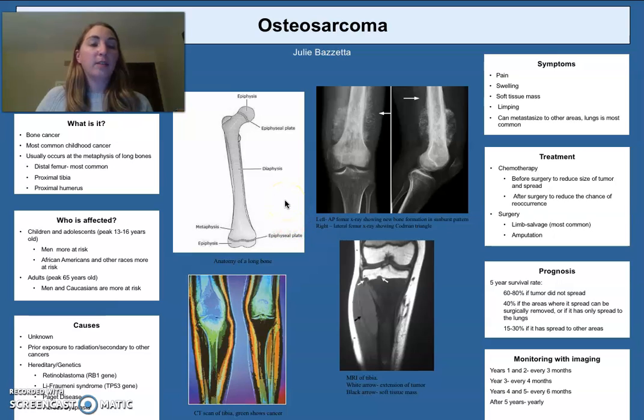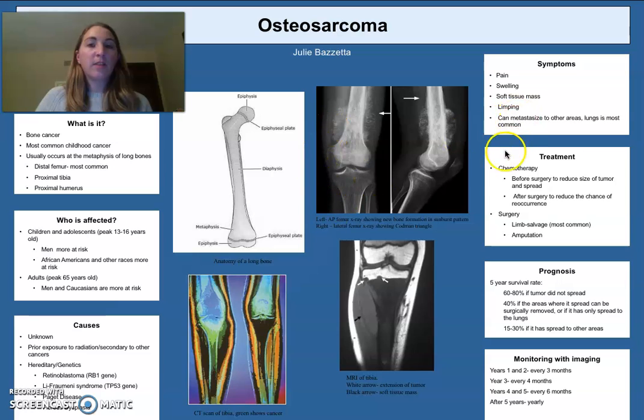Another theory has to do with genetics. Patients who have certain mutations, including retinoblastoma and Li-Fraumeni syndrome, or defects in certain genes, can develop osteosarcoma later on. They have a higher chance than other people.